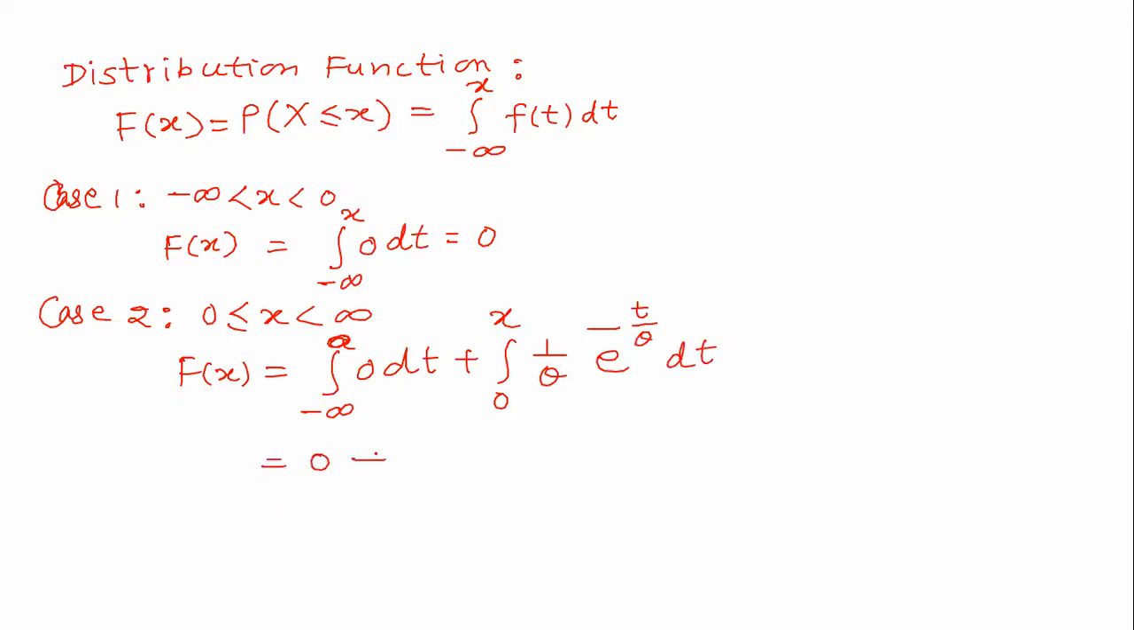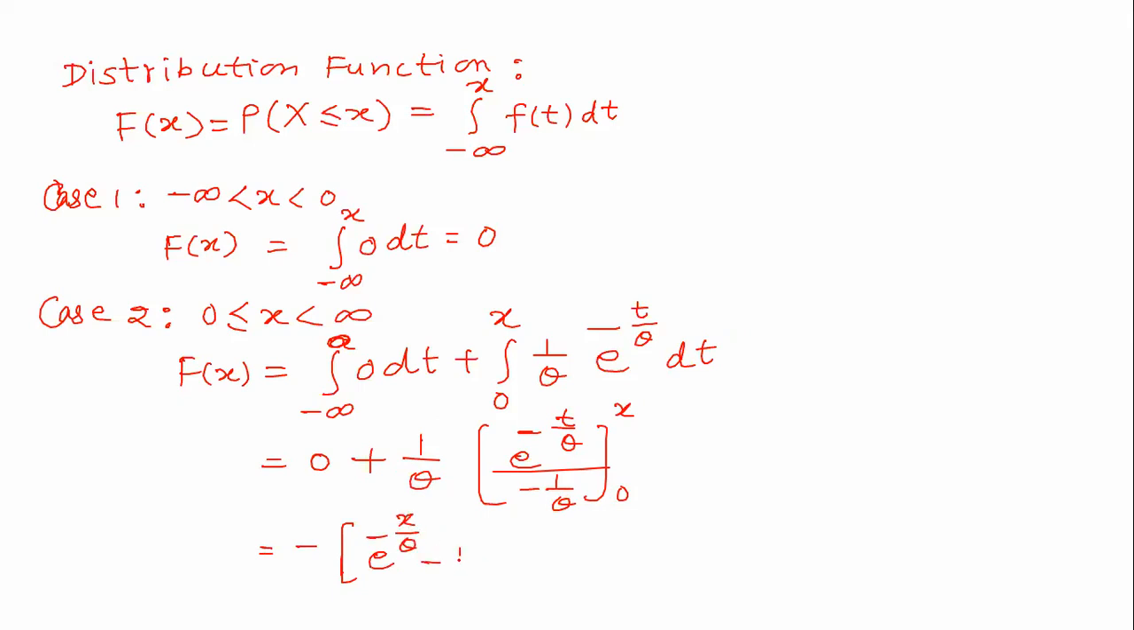So this is equal to 0 plus 1 upon theta outside, then the integration is e to the power minus t upon theta divided by minus 1 upon theta, from 0 to x. Then 1 upon theta and 1 upon theta cancel. Let us put t equal to x. So it becomes e to the power minus x upon theta, and minus e to the power 0 is 1. So this is equal to 1 minus e to the power minus x upon theta.